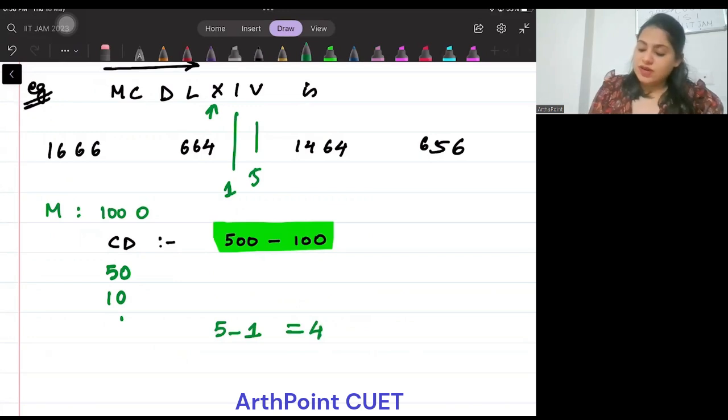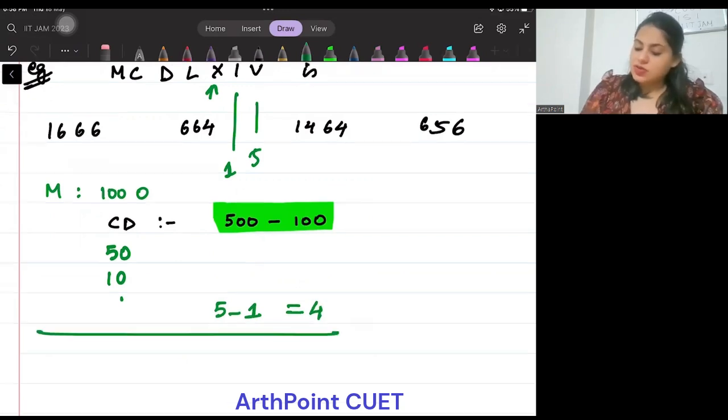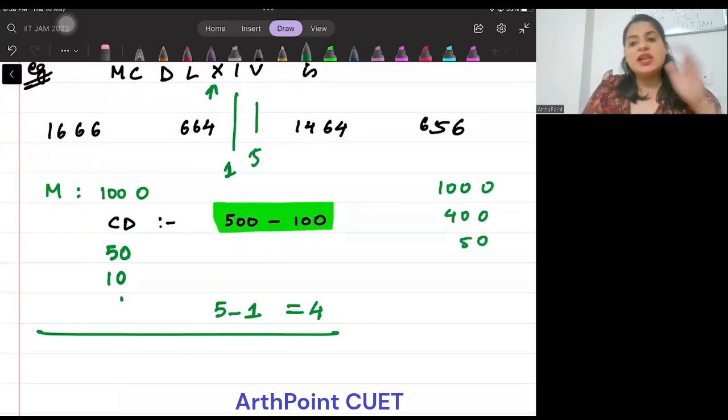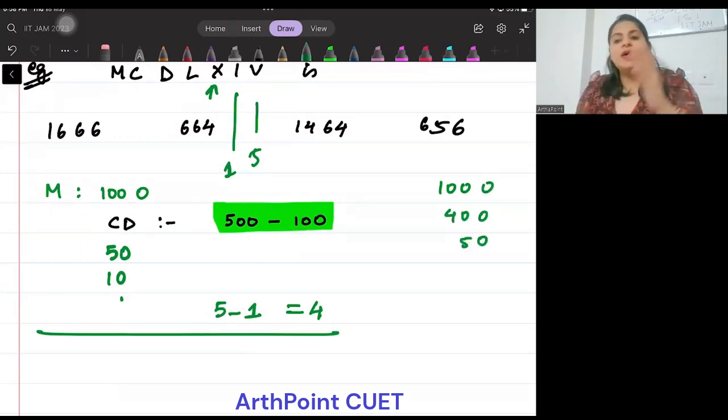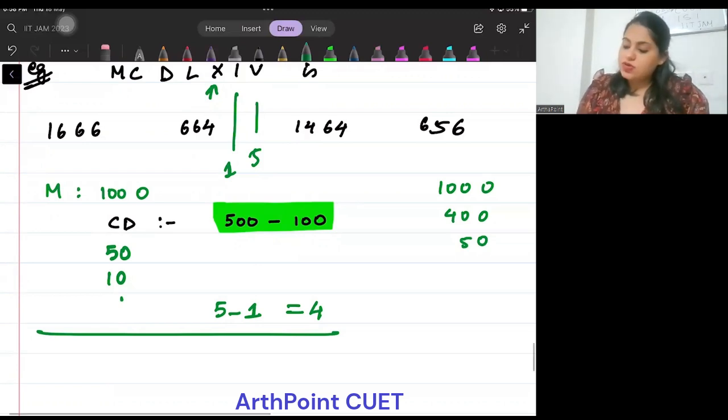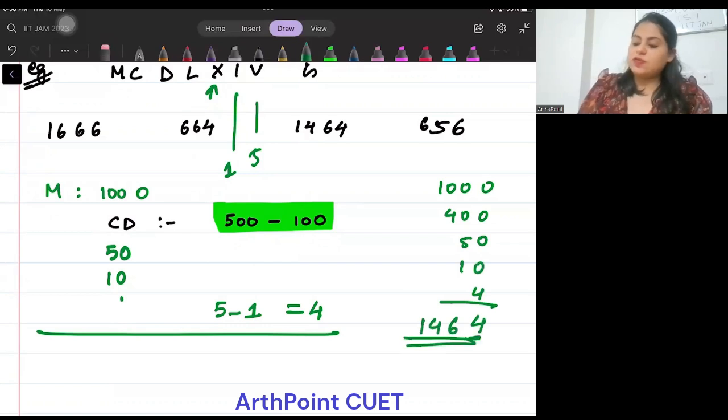ठीक है बेटा, तो solve कर लेते हैं अब इसे. So this will be 1000, 400, 50. हमेशा large के बाद small आनी चाहिए. अगर small पहले आ जाए तो it has to be subtracted from the large, and this is 4. So the answer will be 10 and then 4. So this will be 1, 4, 6, 4. 1464 will be your answer to this question.